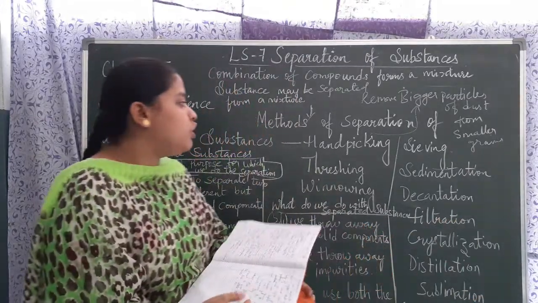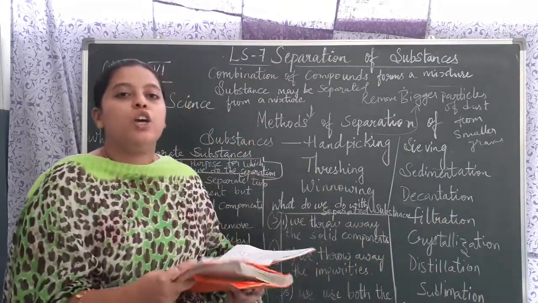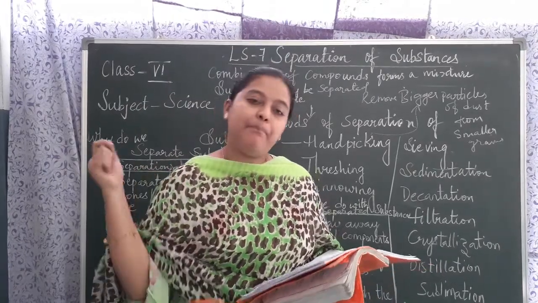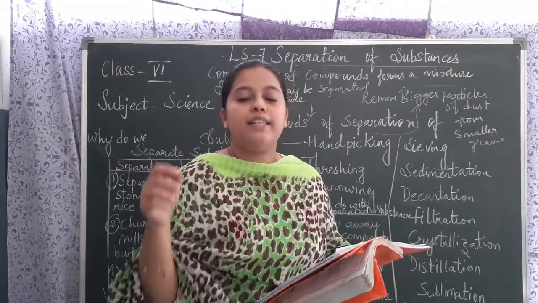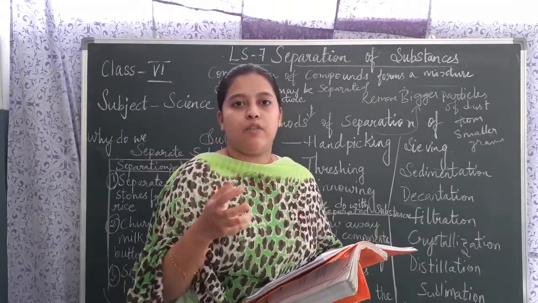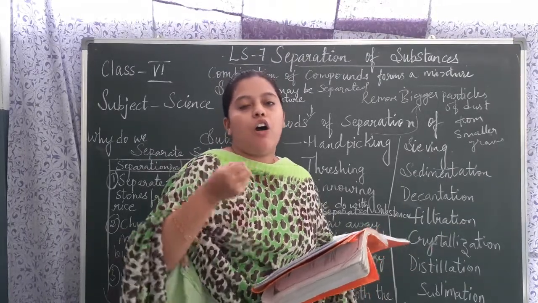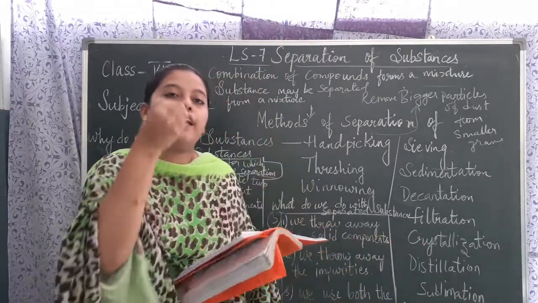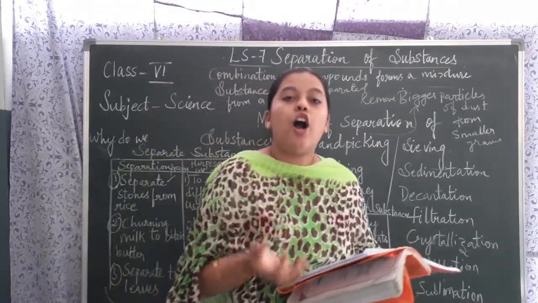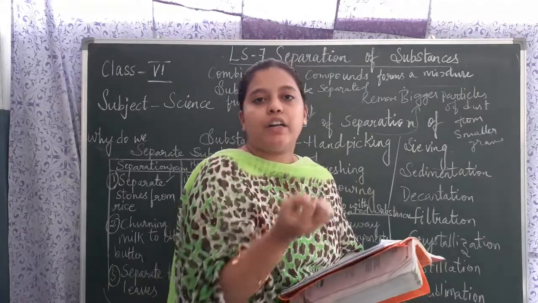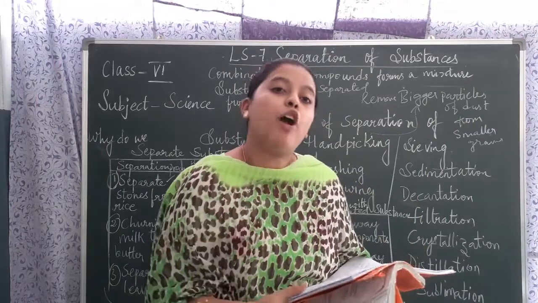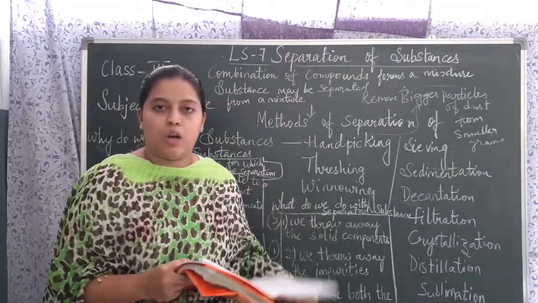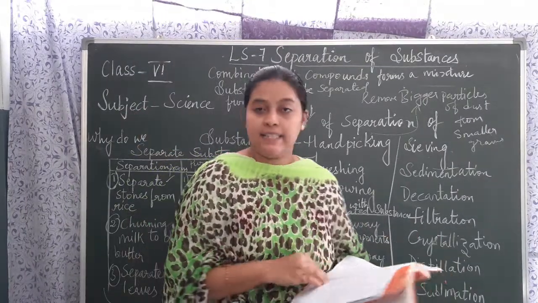Now, the next point is threshing. What is threshing? Stalks of dry grains are beaten very hard. Usually farmers do this. They take whole stalks and beat them hard so that the grains in the stalk come out. After they come out, they collect them. That process is known as threshing.